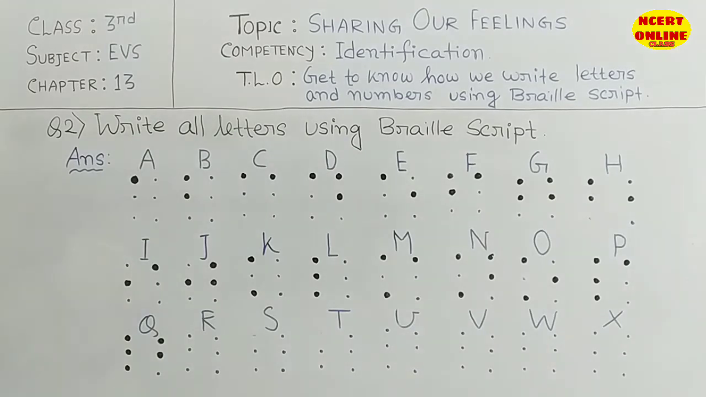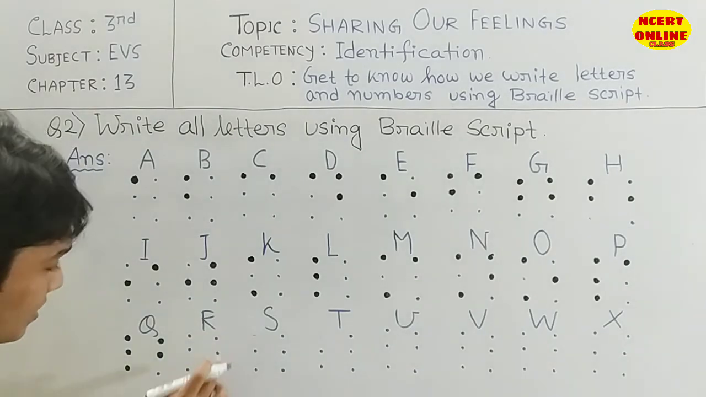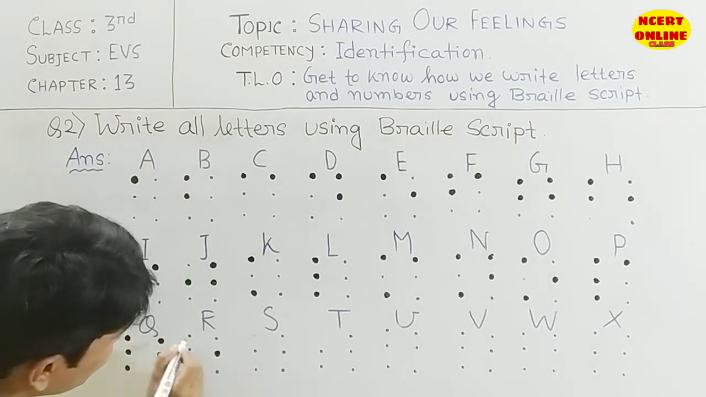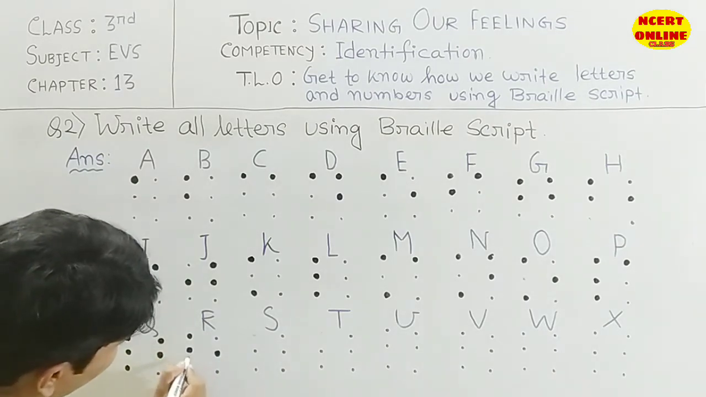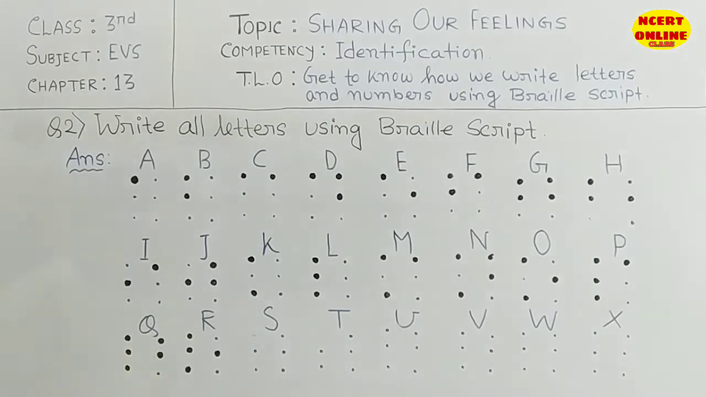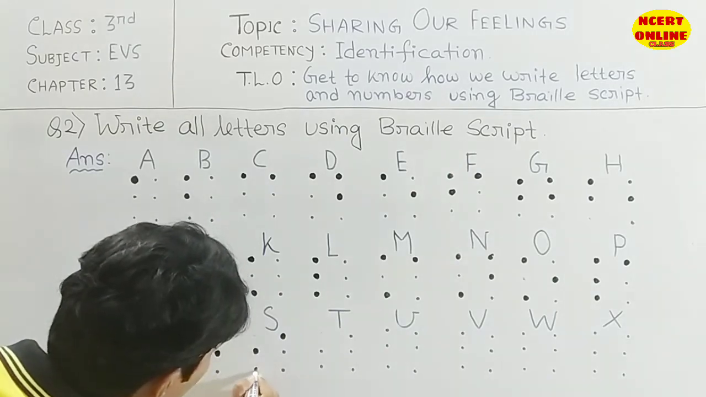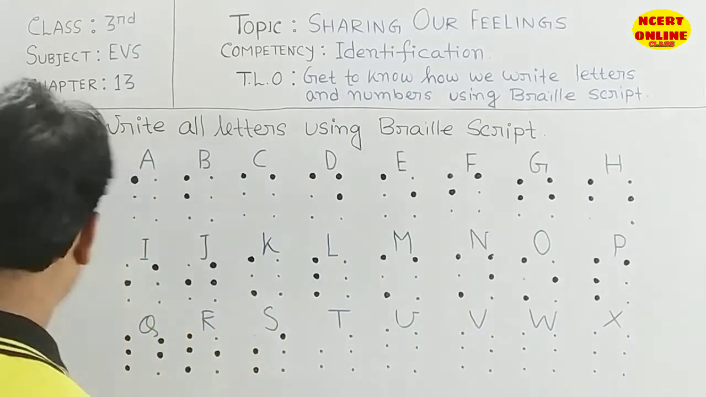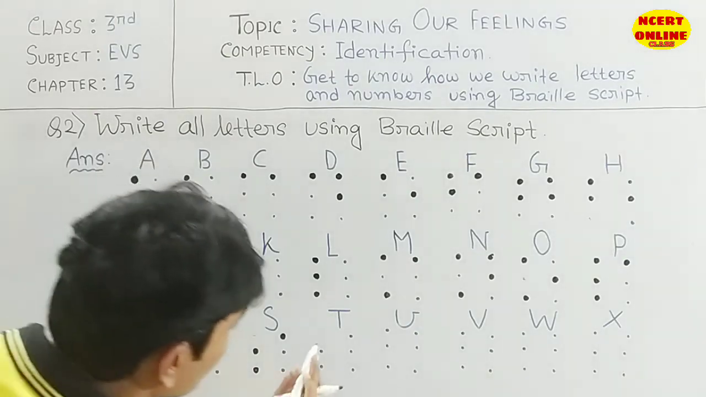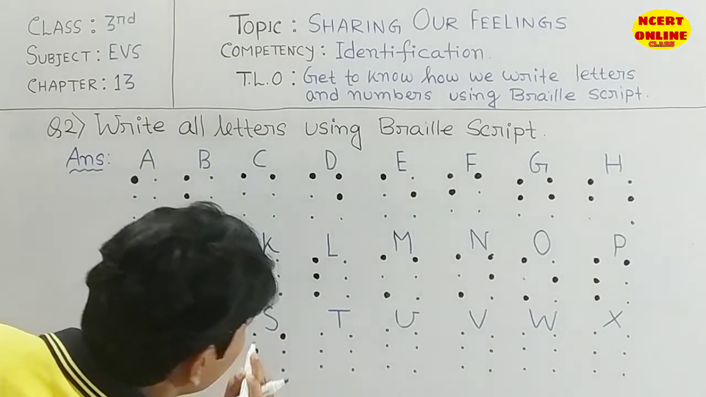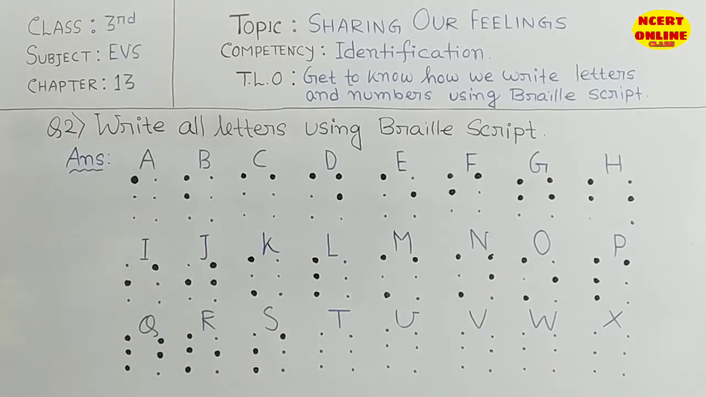Okay. Then about R. R is this one and this one left, and all the other dots we need to make big. This type is R. Okay. Then S. S is first this point, then another these two points we need to make big. Here is a small point also. Every student, remember again, every alphabet and every number uses six dots in Braille script.